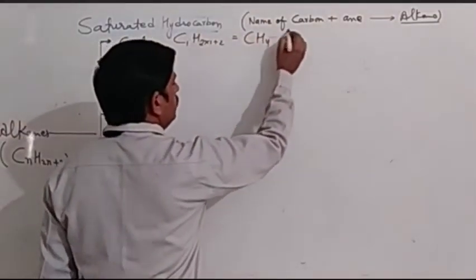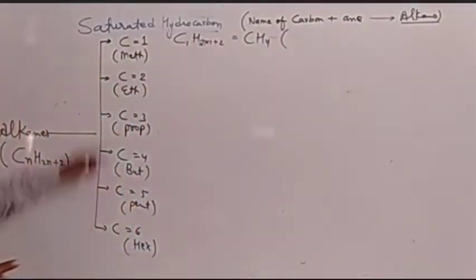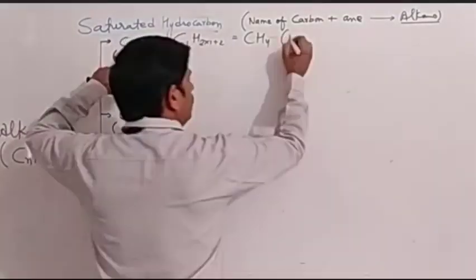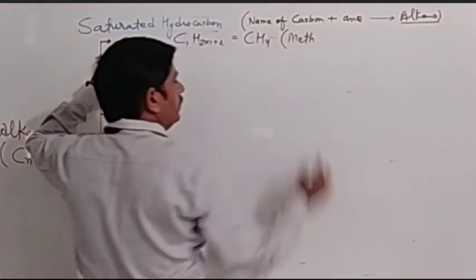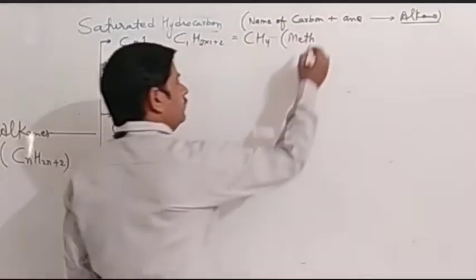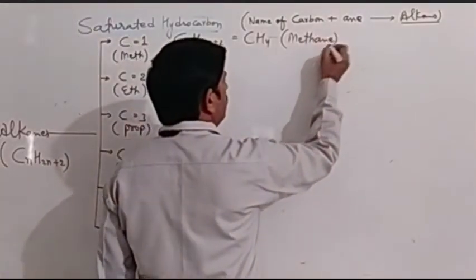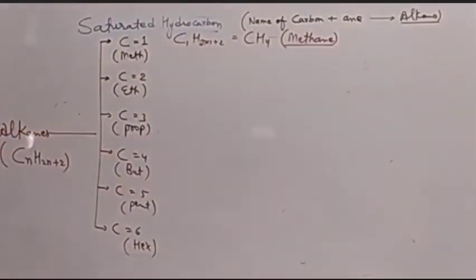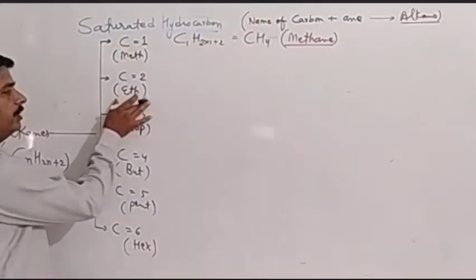CH4, we can write the name. The prefix for one carbon is mate. And with mate what do we have to add? ane. So it will become methane. So methane is a compound having one carbon. It is an alkane. Okay. Let's see next.